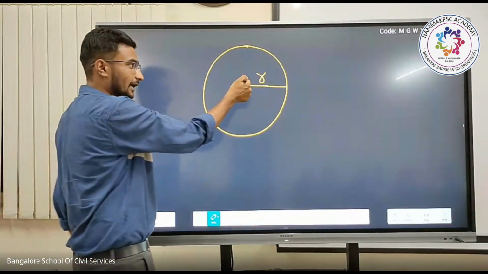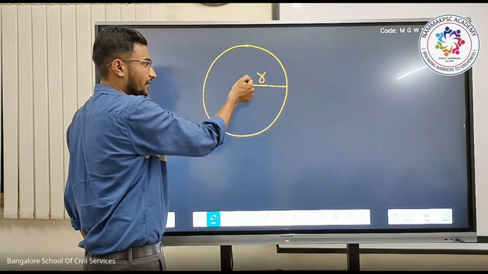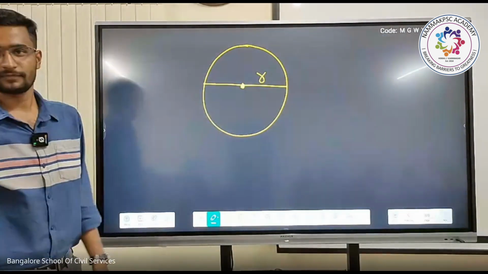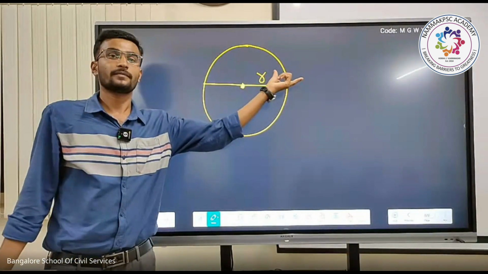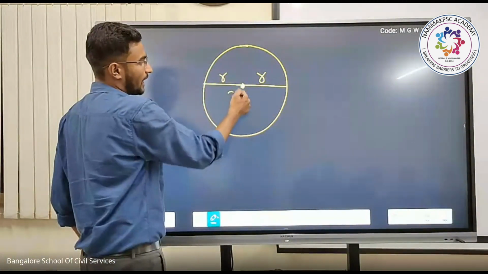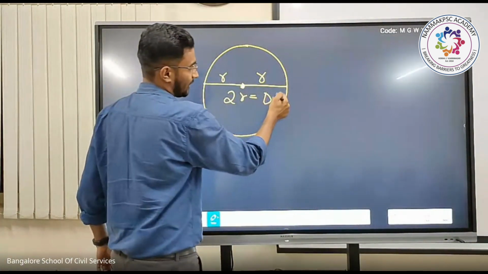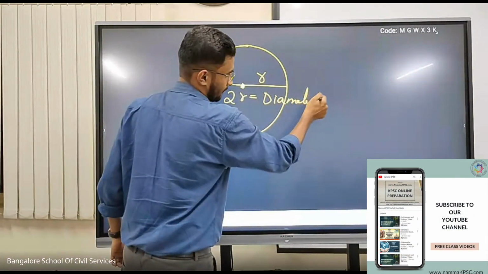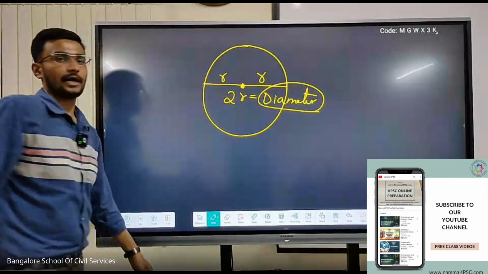And if I extend this opposite from the center, we call it the diameter. 2r is equal to the diameter.